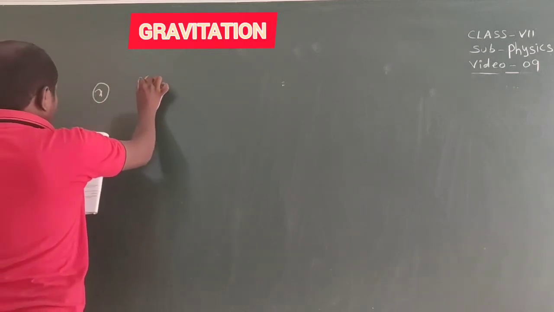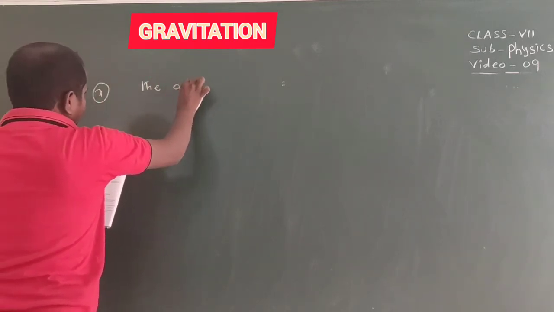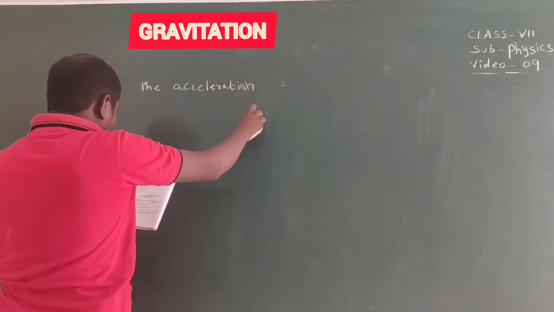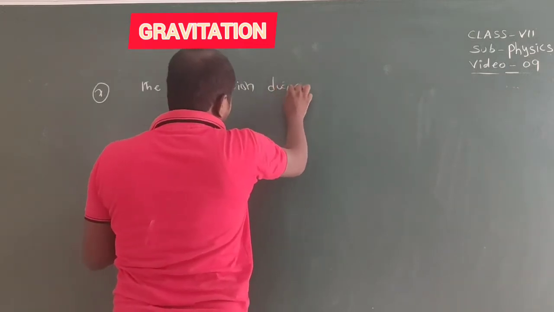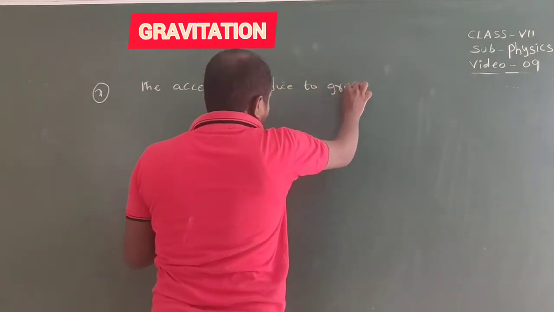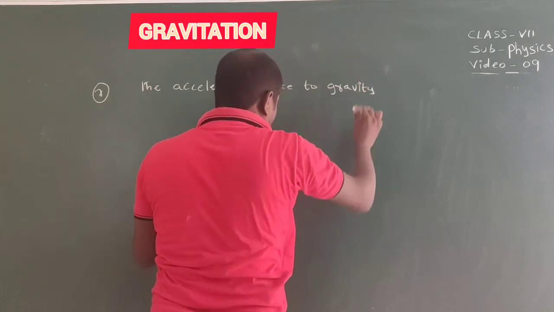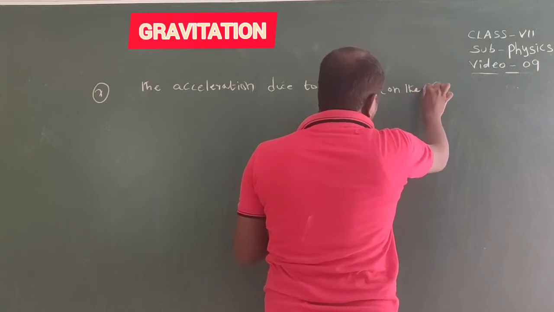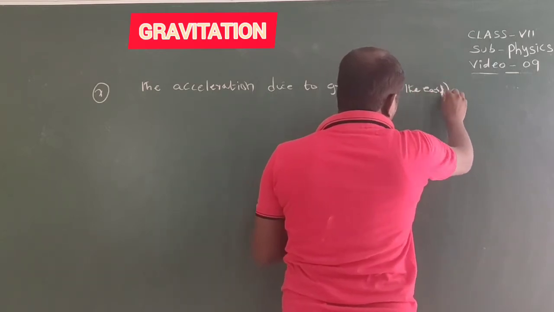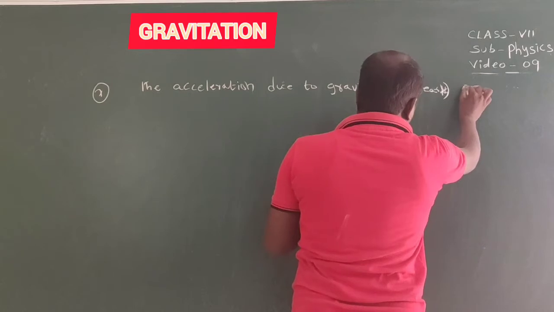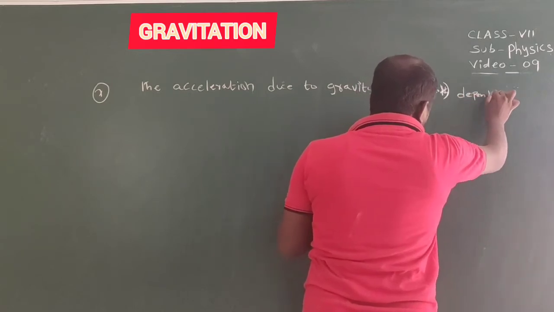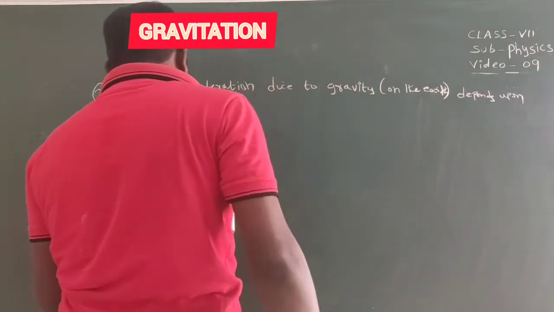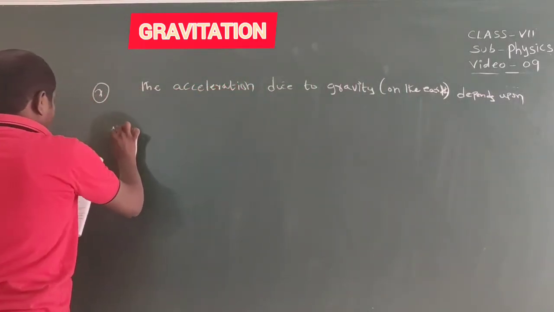Seventh one, the acceleration due to gravity on the earth depends upon dash.